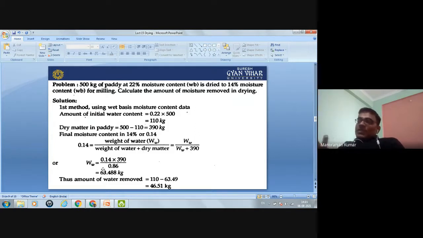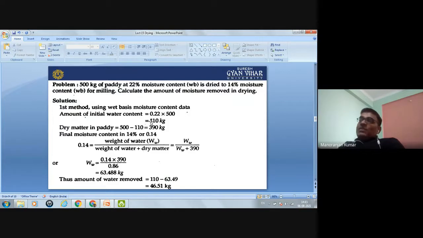Okay, so after the drying, how much water is present in the grain? 63.488 kg. And initially, how much water was present? It is 110 kg. So initially, when the 22% moisture content was there, the weight of the water in the grain was 110 kg.